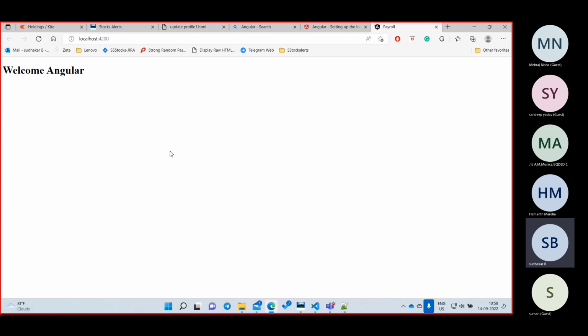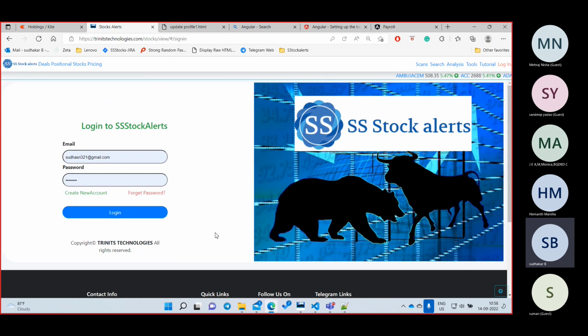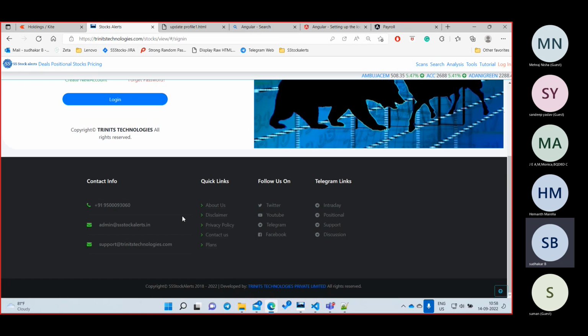Create one application. I want to have one header like this. Suppose a header like Payroll Management: on the left side is Payroll Management and you have a login button here. That is your header. You know how to write a header, right? And write one login page here, and write the footer.